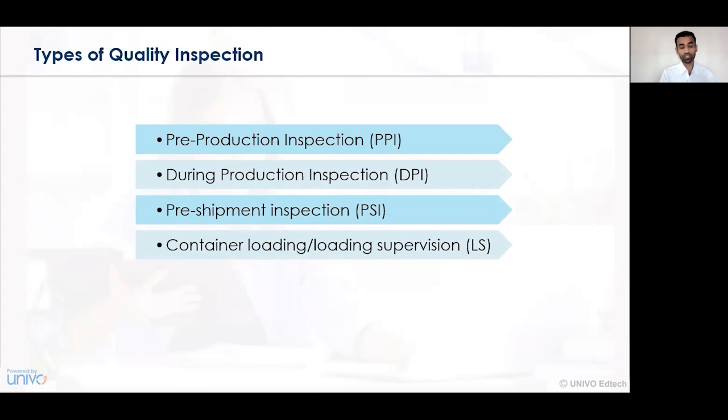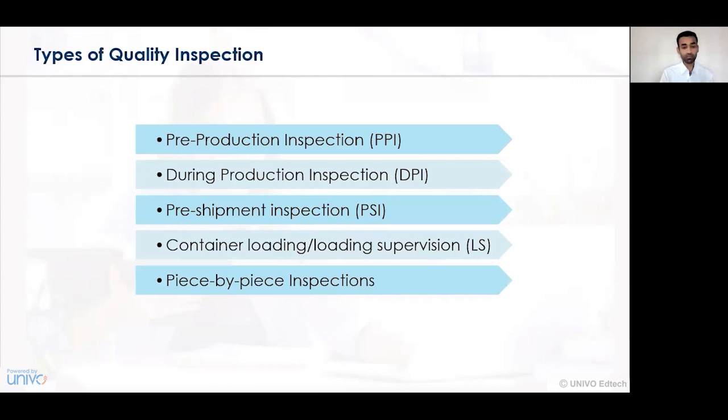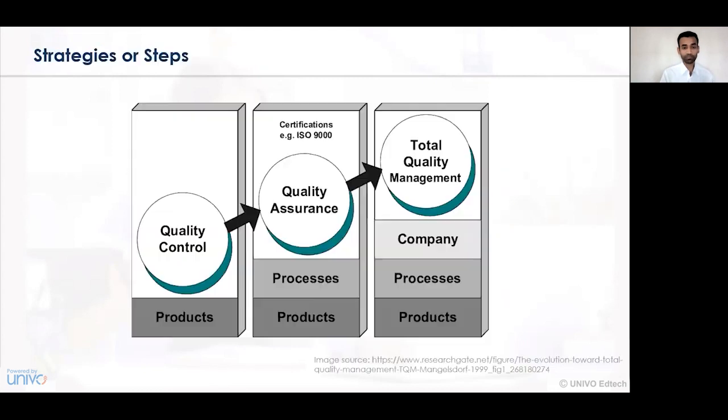In the case of container loading or loading supervision inspection, when the goods are in transit, that is, moving from one location to another location, the inspection that is undertaken in transit is called loading supervision. And lastly, the fifth is piece by piece inspection, wherein each and every single sample of a certain product is taken and the quality of those products is inspected.